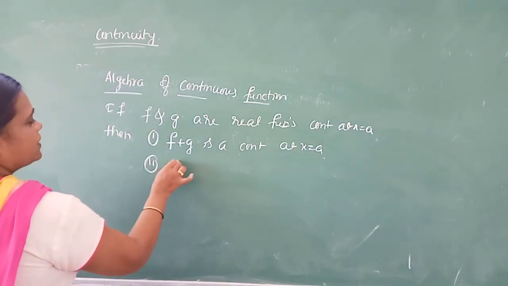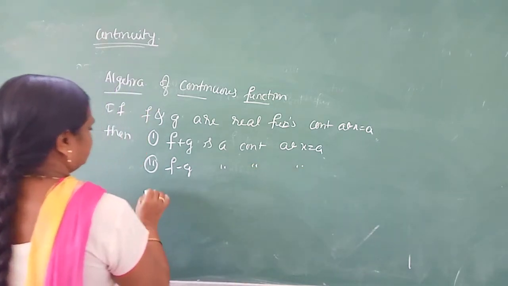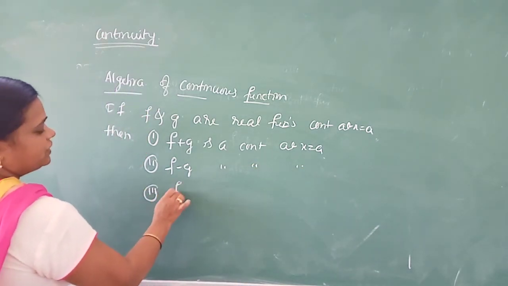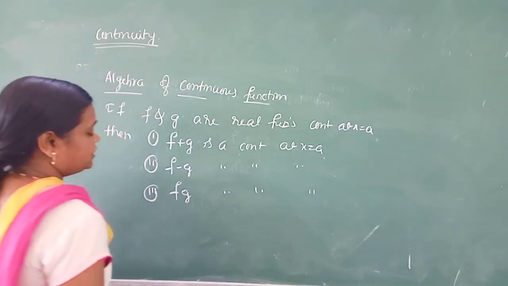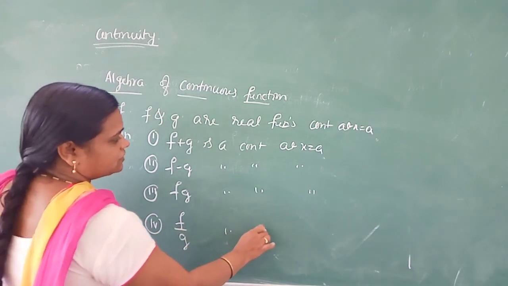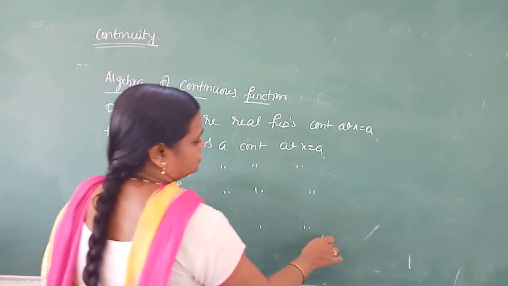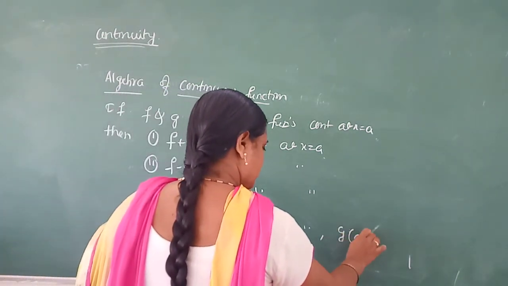Second, f minus g is continuous at x equal to a. Third, f into g is continuous at x equal to a. Fourth, f by g is continuous at x equal to a, on the condition that g of a is not equal to 0.